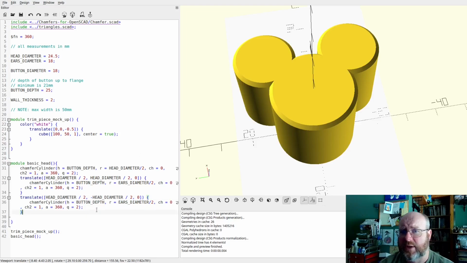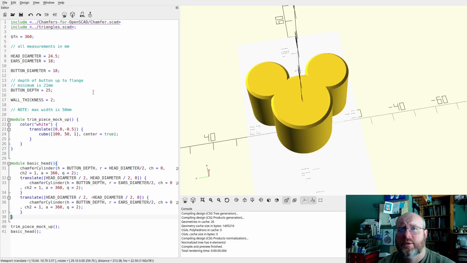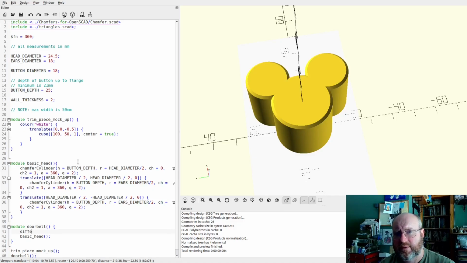So now let's punch out the hole, right? So the button diameter is 18. So we need to take the basic head module. What do we call that? Button? We'll call it a button. No, we're going to a doorbell. So this goes here. We throw doorbell here. And then we say difference. The basic head gets drawn.